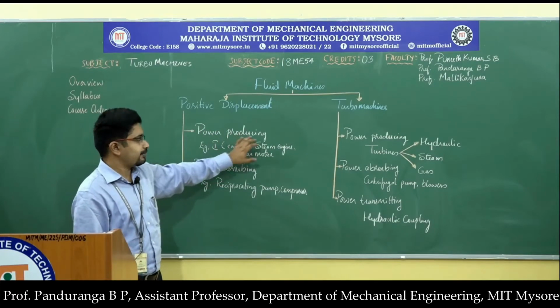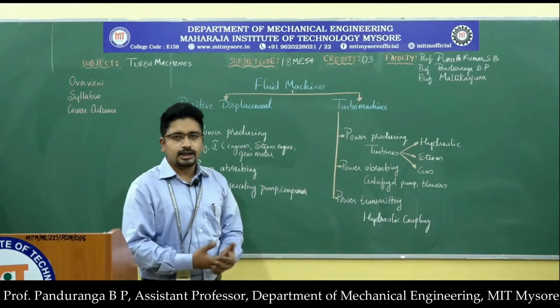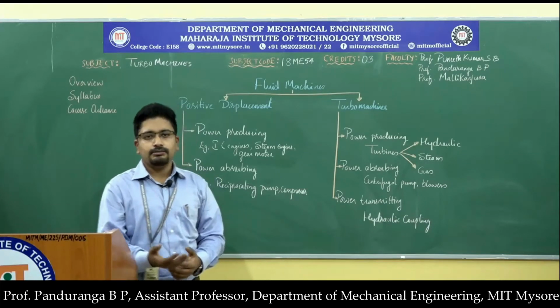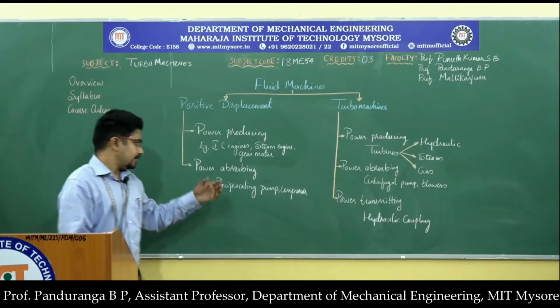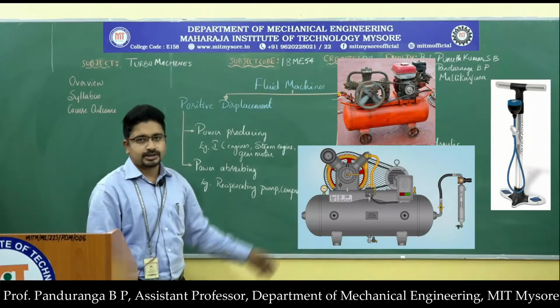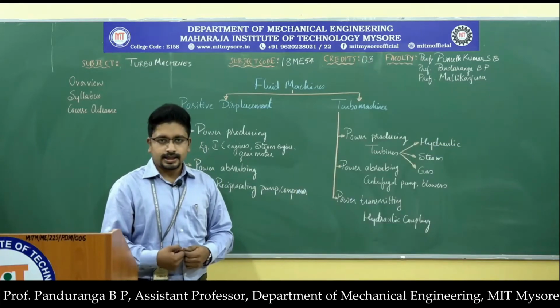In the case of power producing machines, the fluid energy, either the heat energy or the pressure energy, will be converted to mechanical energy. In the case of power absorbing, the best example is the reciprocating pump or compressor or the cycle pump which we use to fill air into our cycle tires.